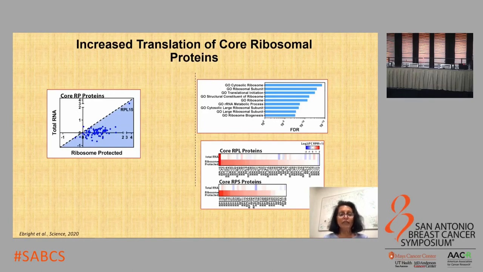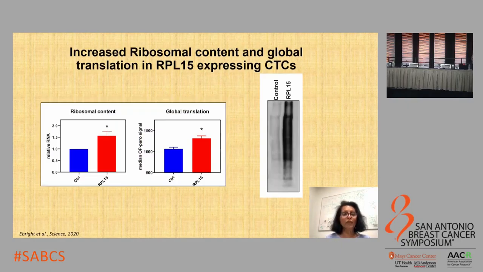Ribosomal profiling showed us that the overexpression of this single structural ribosomal protein, RPL15, resulted in elevated translation of multiple core structural ribosomal proteins that are involved in making the large ribosomal subunit as well as the small ribosomal subunit. So we wanted to see whether this elevated translation of multiple structural ribosomal proteins in the RPL15 overexpressing CTCs